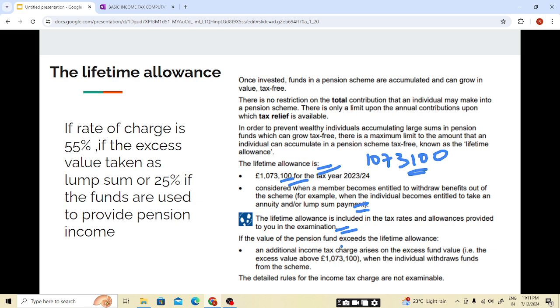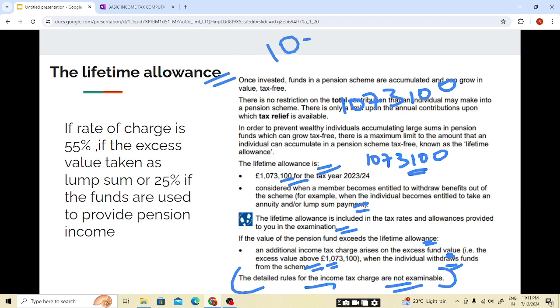If the value of the pension fund exceeds the lifetime allowance, an additional income tax charge arises on the excess fund value, that is the excess value above 1,073,100, when the individual withdraws from the scheme. The detailed rules for the income tax charge are not examinable. So you only need to keep in mind 1,073,100. This is the lifetime allowance.